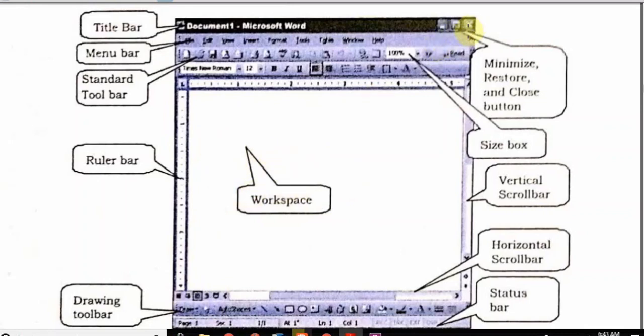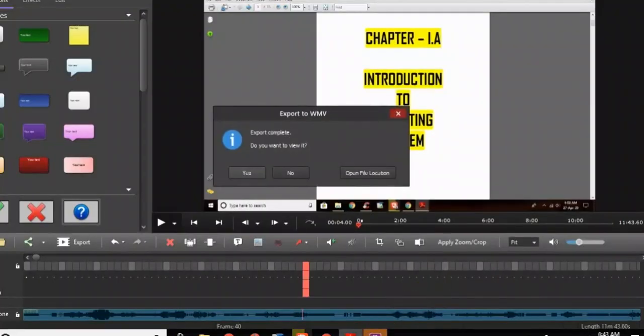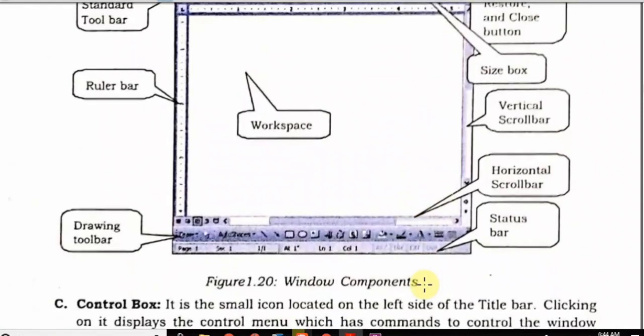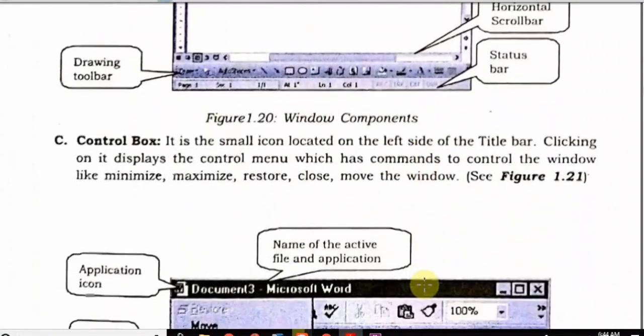Now this is close, this is the maximize or restore button, and here is the vertical scroll bar. The vertical scroll bar takes you up or down. Similarly, this is the horizontal scroll bar, it can easily take you to left or right. So students, you have to check on your system.